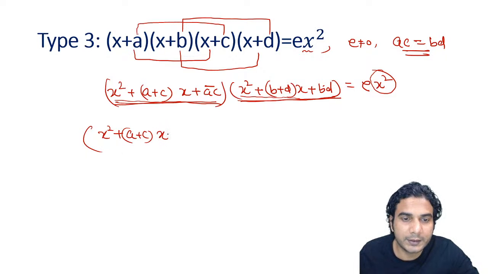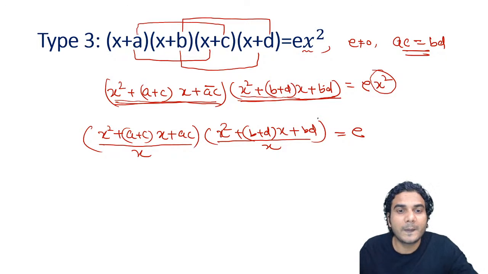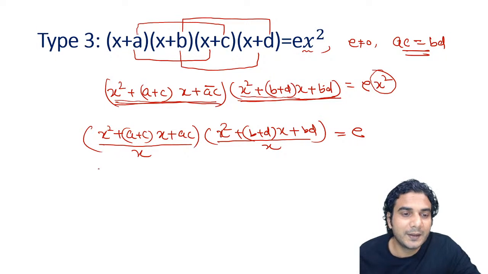A plus c into x plus AC, and the second will be, okay, divided by x, put 1x, and then x square plus b plus d into x plus bd. All right, and again divided by x only, right? This is going to be e. Let's see how to solve it.